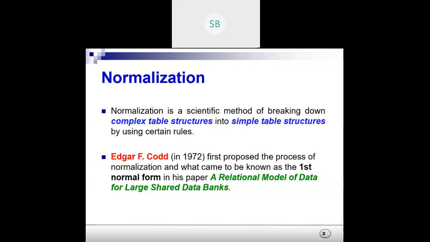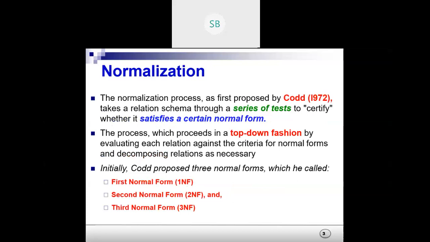I think for now you are aware that Dr. E.F. Codd introduced the concept of the relational database, whether it's the ER diagram. One of the other concepts he introduced is normalization. So you can call him the father of DBMS, right? Then the normalization process, as I mentioned, first proposed by Codd in 1972, takes the relation schema through a series of tests to certify whether it satisfies a certain normal form or not.